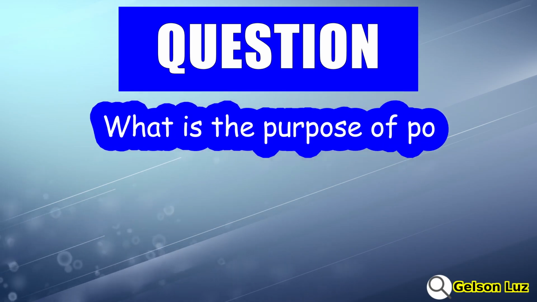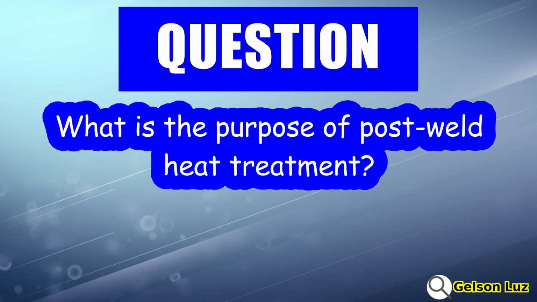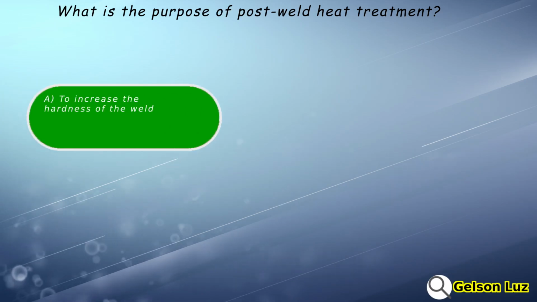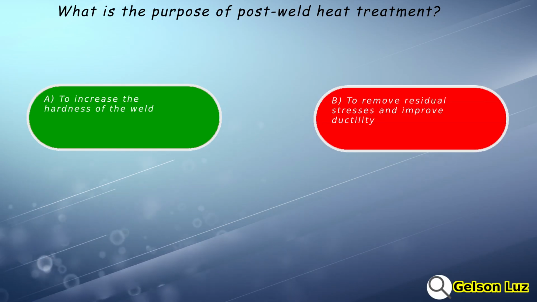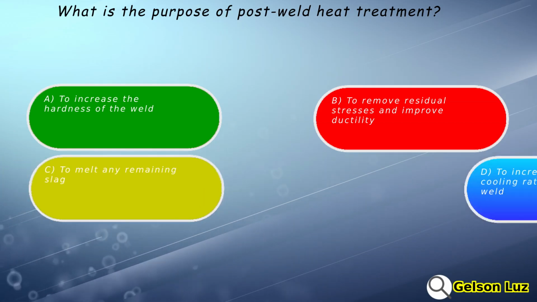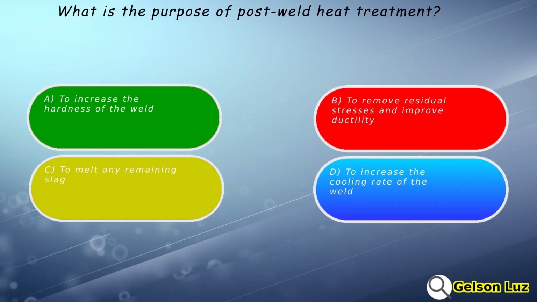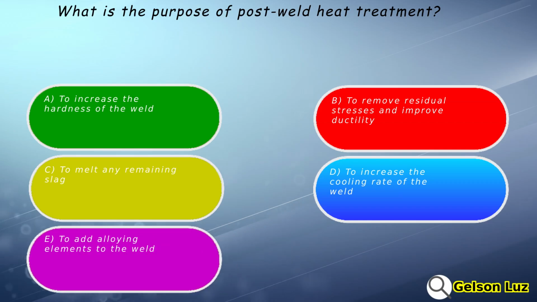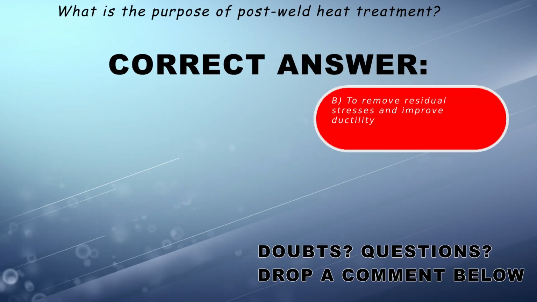What is the purpose of post-weld heat treatment? A. To increase the hardness of the weld. B. To remove residual stresses and improve ductility. C. To melt any remaining slag. D. To increase the cooling rate of the weld. E. To add alloying elements to the weld. The correct answer is B. To remove residual stresses and improve ductility.